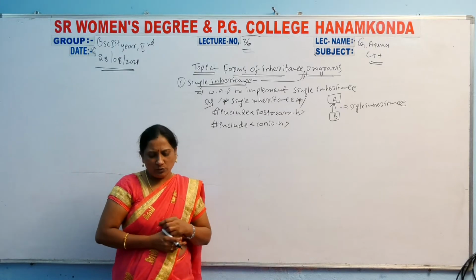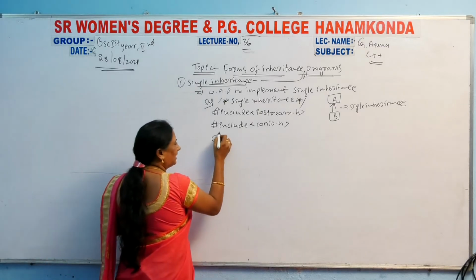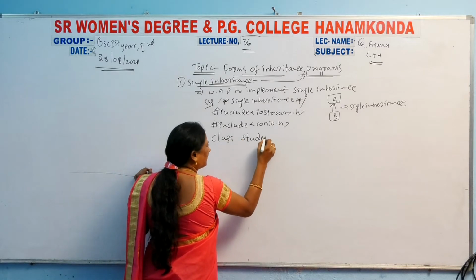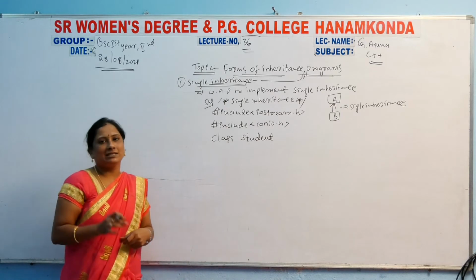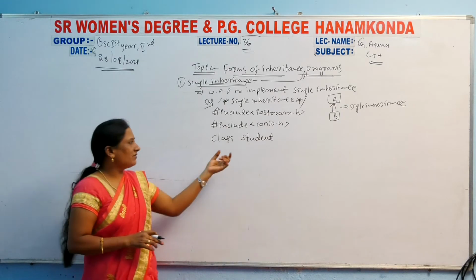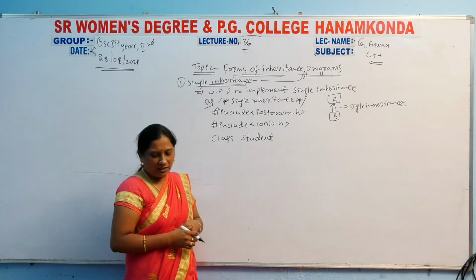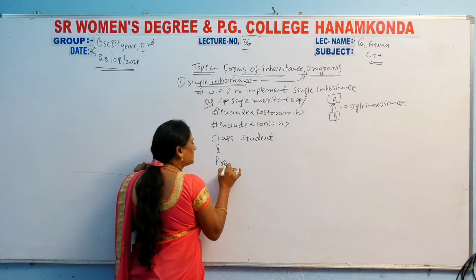Here you have to implement the class first. I declared a student class as the base class, so the class name is Student. Then I use the private access specifier.